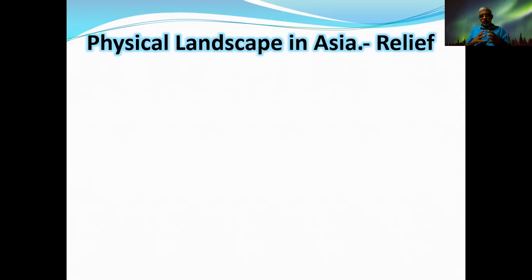Now, hereafter, in several slides, we are going to discuss the physical landscape in Asia, that means relief. How the surface of the land is set. Relief, the term, I think, is clear to you. Under relief, we discuss how the surface land of the earth is set. Because you know that the surface of the earth is not equal, not flat. It is full of different relief features which are created due to elevation, and sometimes due to drainage patterns. All of them we take under relief features, and we discuss what major relief features can be found in the continent of Asia.